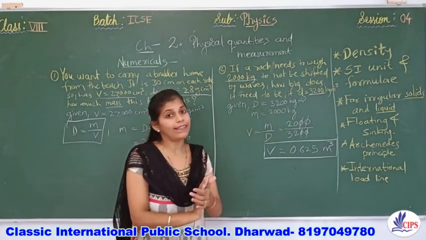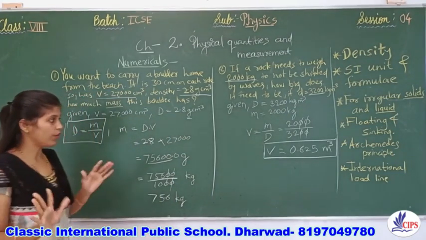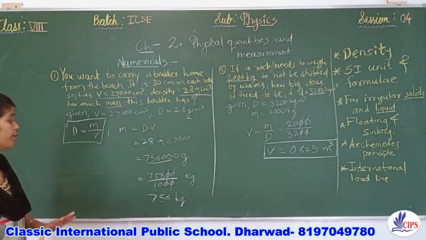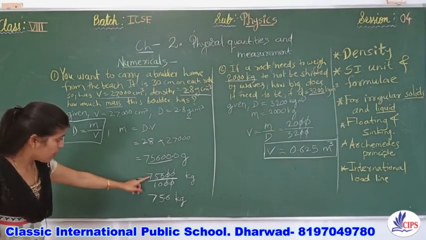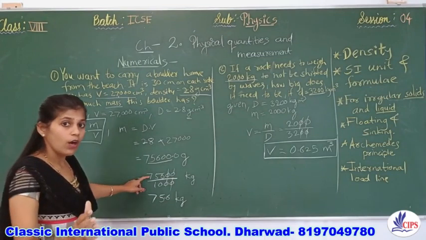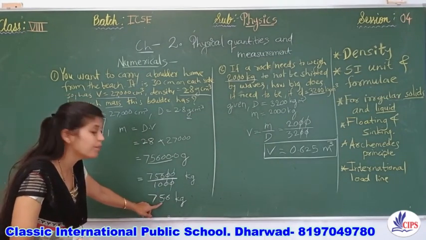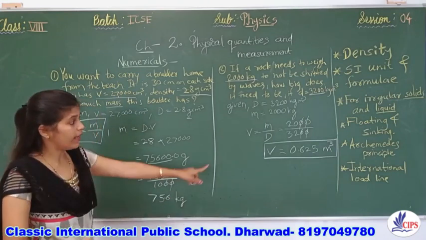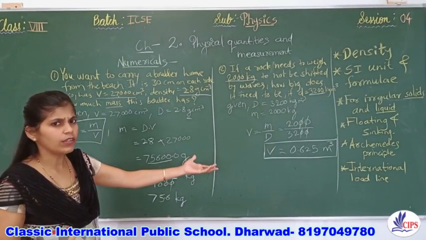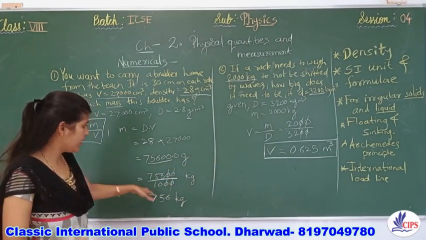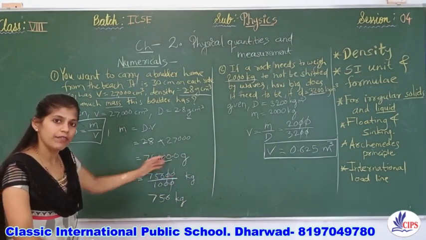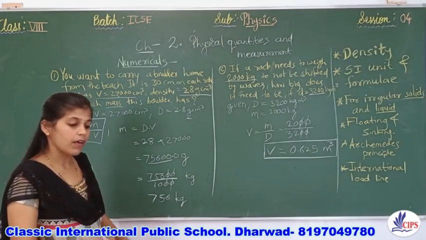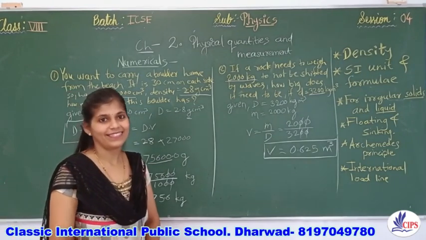Okay. Now these two answers we have found. Now one more is remaining, and that is really very interesting. I want you to check both of these answers very carefully, because wherever the answer is asked in SI unit or in CGS unit, as per that you should be able to change your answer as per the requirement. There they asked directly in meter cube. The answer was already in SI unit, so no worries. But here it was previously in CGS unit. We have converted it into SI unit. Okay. Now the next one is remaining. We'll enjoy that numerical.